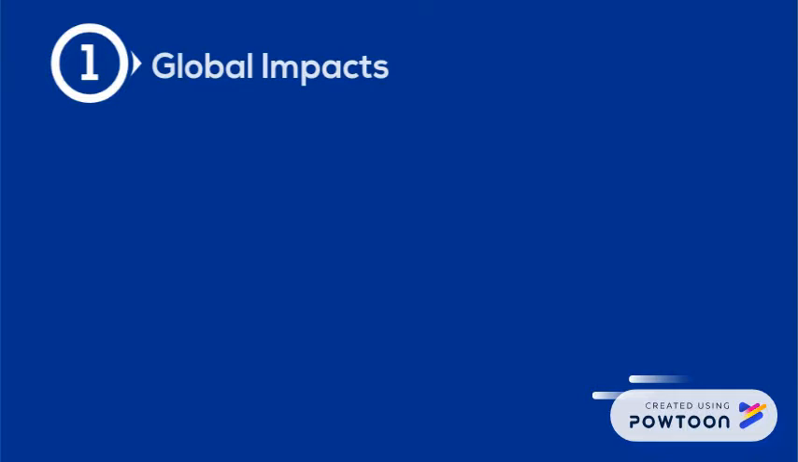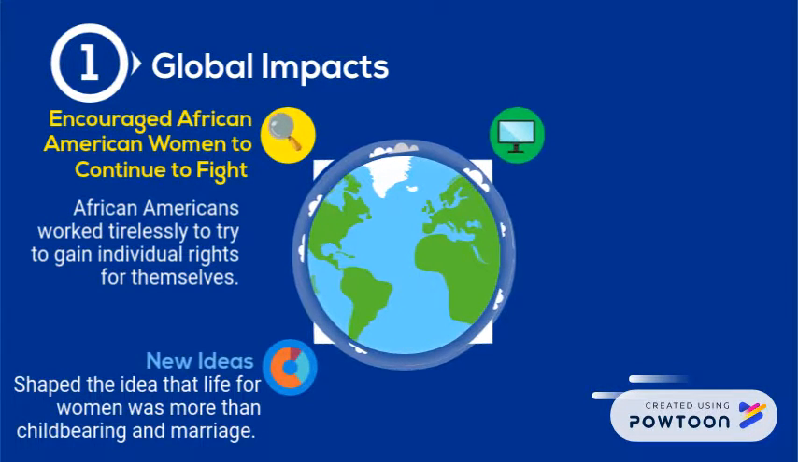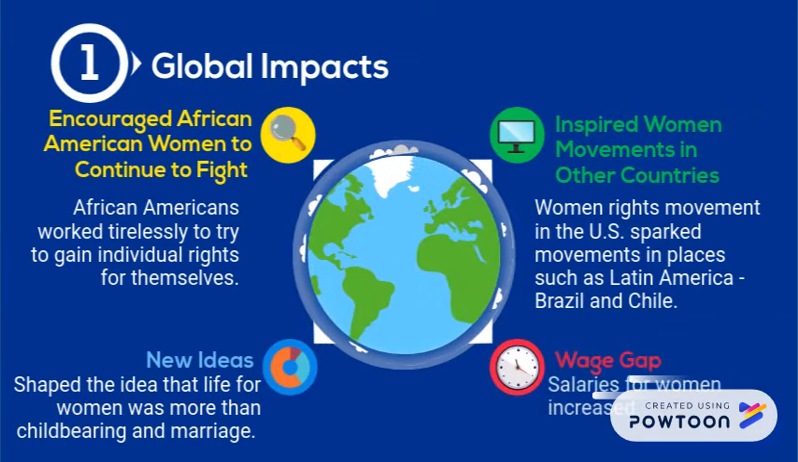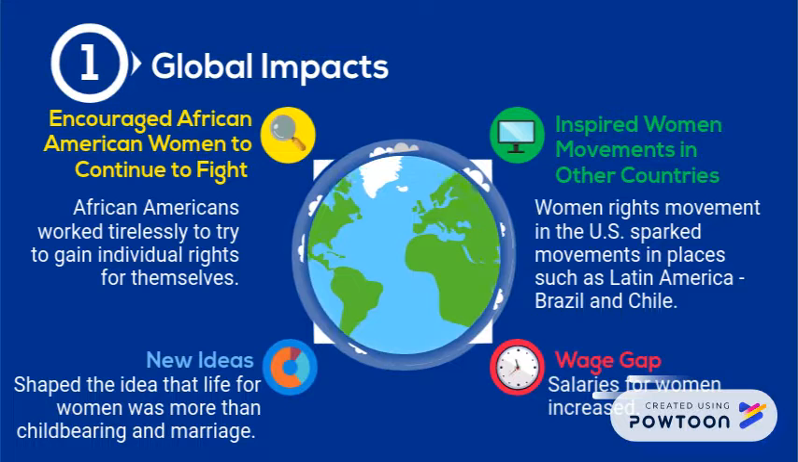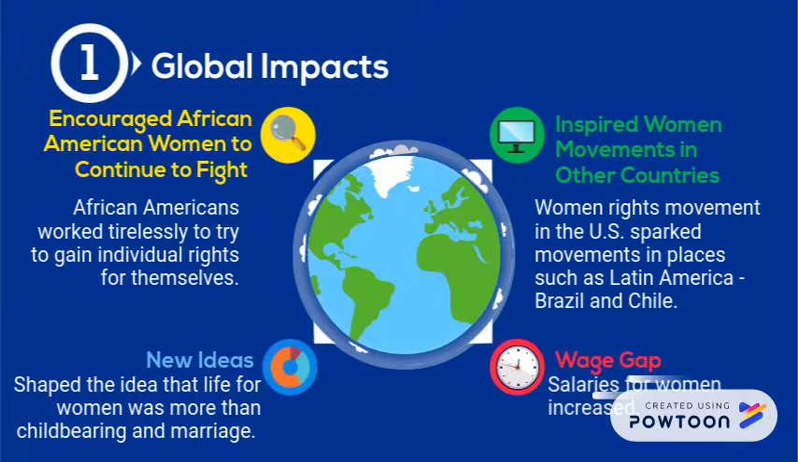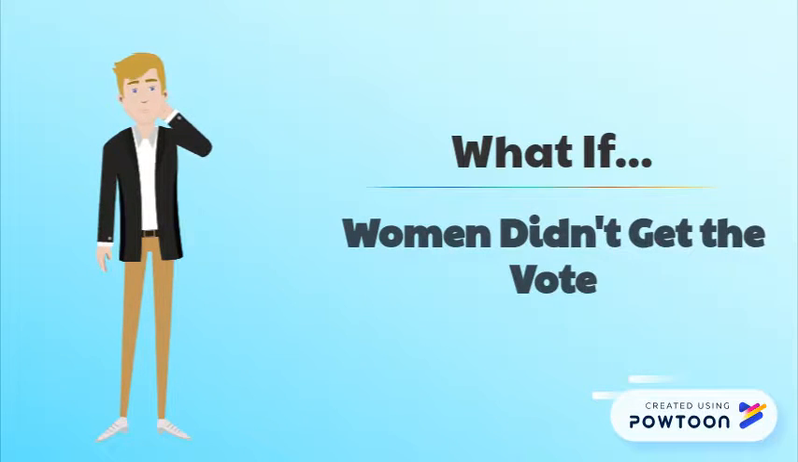The global impacts of women getting the right to vote are: it encouraged African American women to continue to fight for the right to vote, as well as individual freedoms. It produced new ideas about how the lives of women were more than just cooking and cleaning. It inspired movements in other countries such as Chile and Brazil, and the wage gap narrowed between genders. However, what if women did not receive the right to vote in 1920?